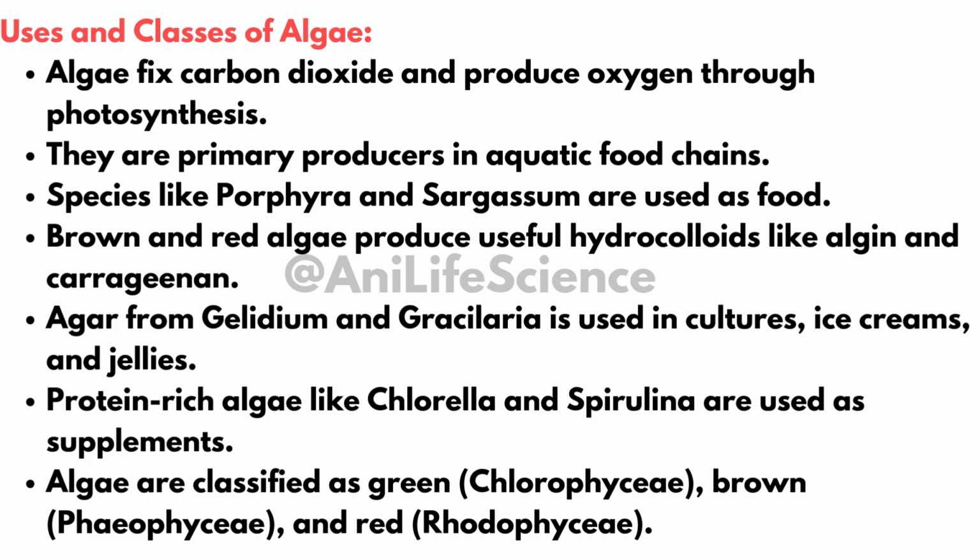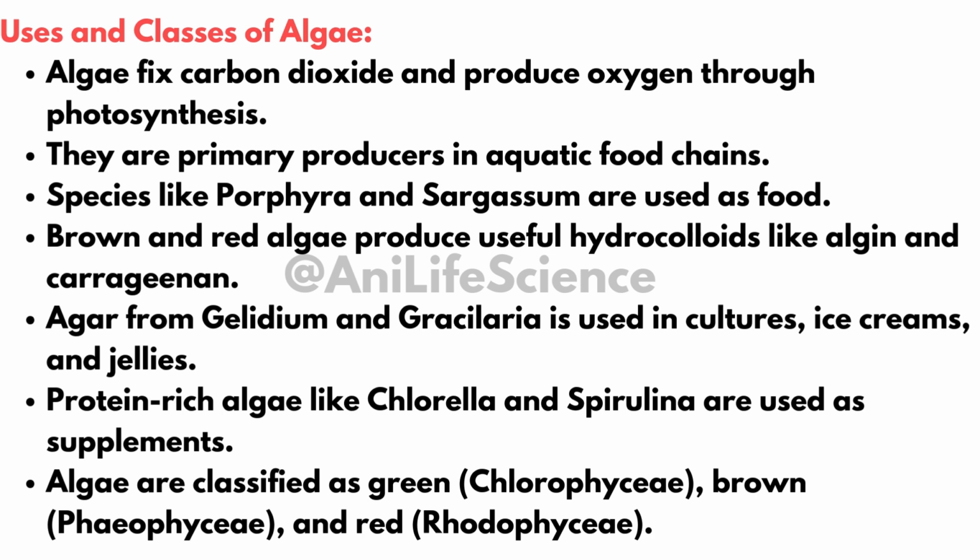Food: species like Porphyra and Sargassum are edible. Hydrocolloids: brown algae produce algin. Red algae produce carrageenan and agar, extracted from Gelidium and Gracilaria. Used in cultures, ice creams, and jellies. Protein-rich algae, Chlorella and Spirulina, are used as nutritional supplements.